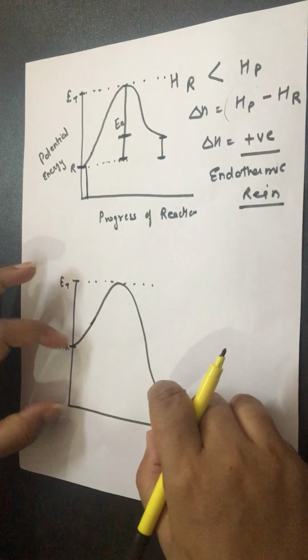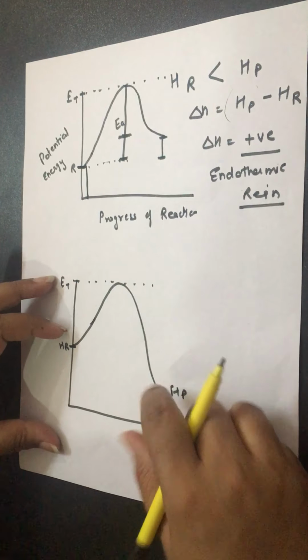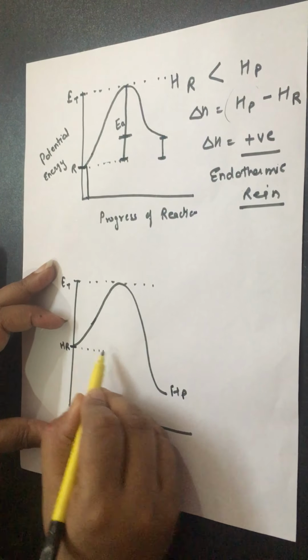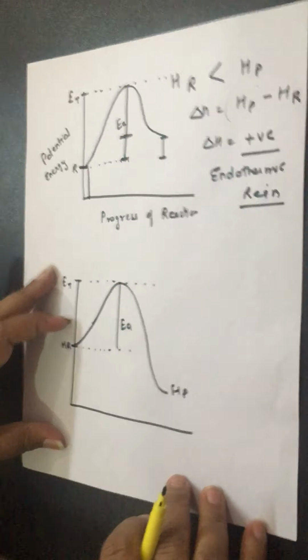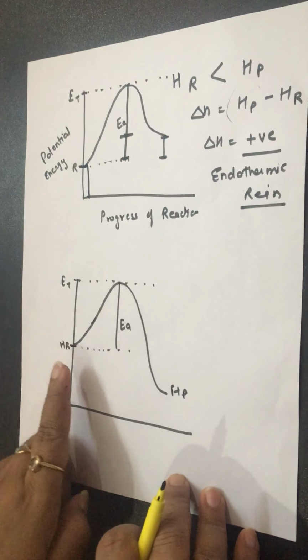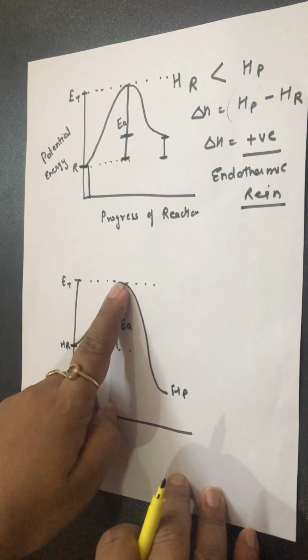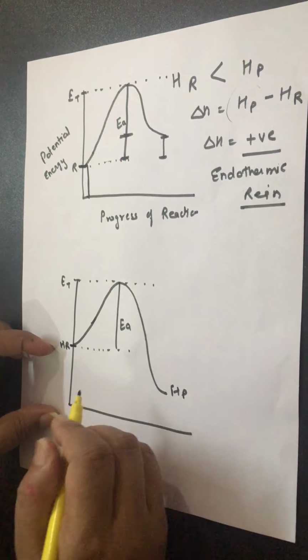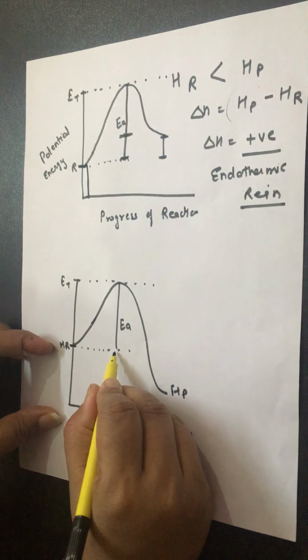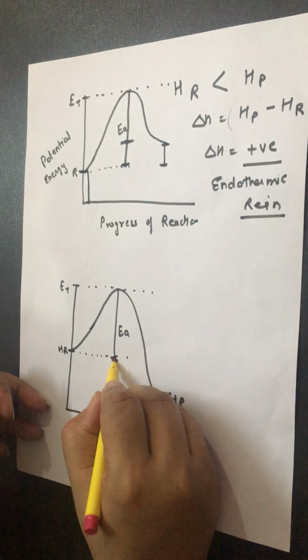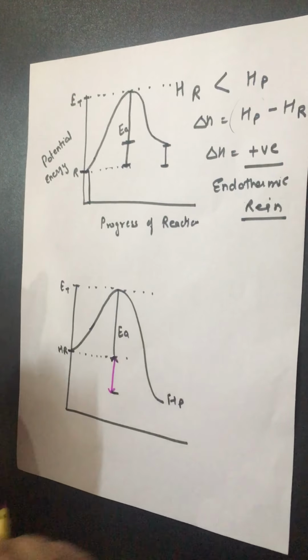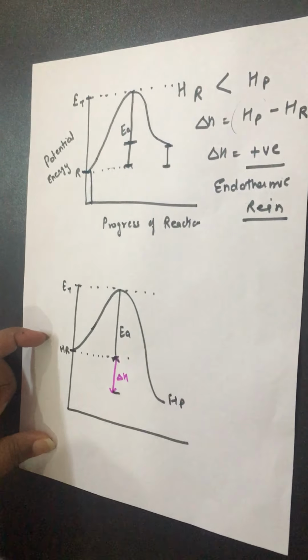Enthalpy of the reactant is higher in comparison to the enthalpy of the product. And what is the difference between the two? This is the activation energy, the extra amount of energy to convert reactant into the activated complex. But this one is the enthalpy change, del H.